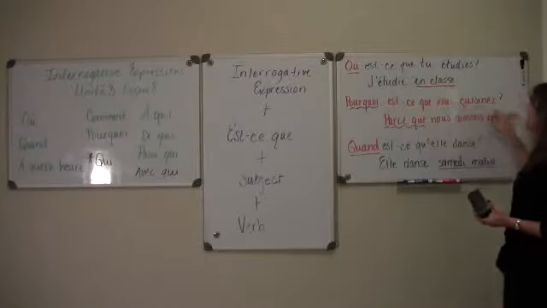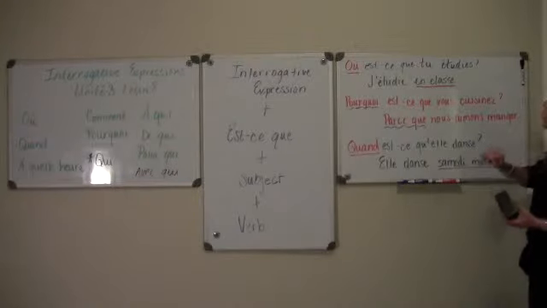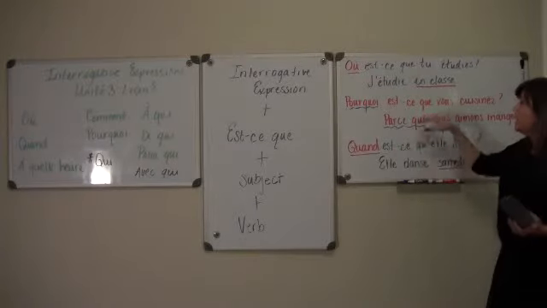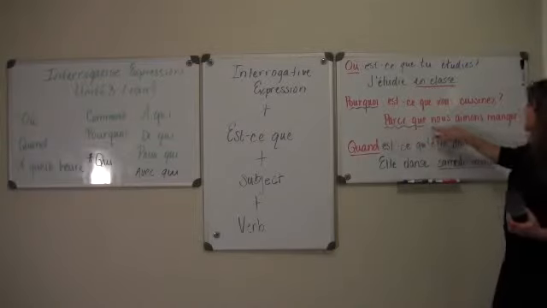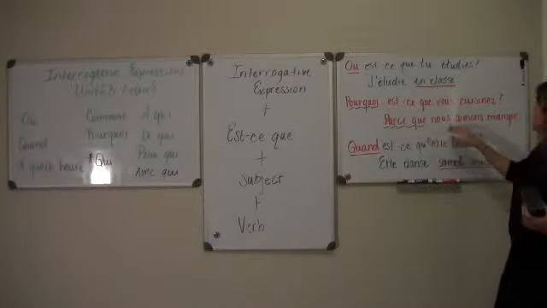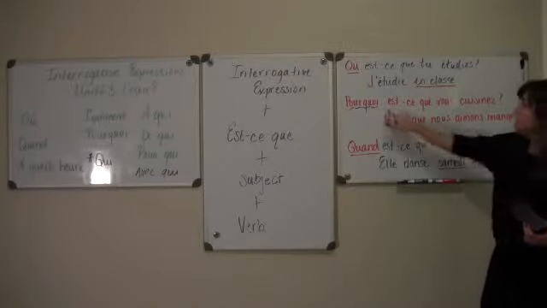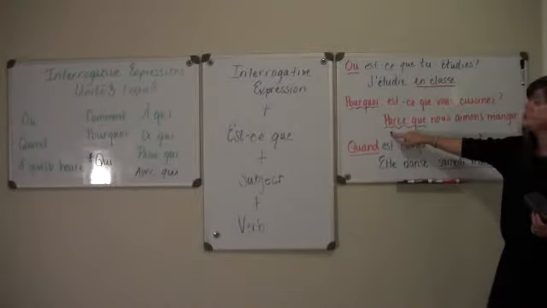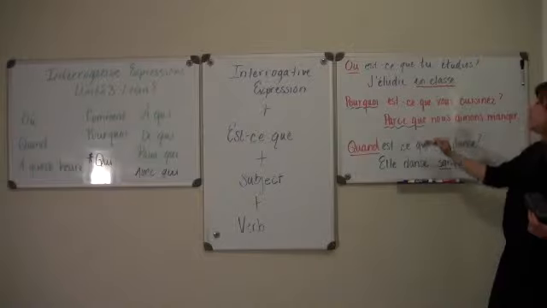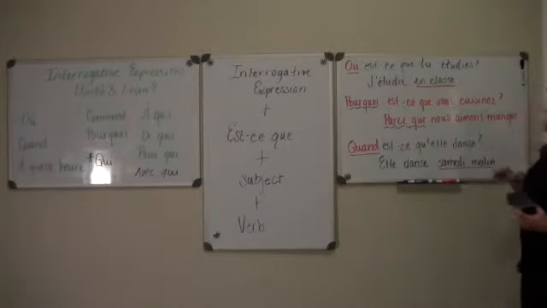Pourquoi est-ce que vous cuisinez? Why do you cook? You in here I'm using as a group, and we're going to talk about this a little bit. Parce que nous aimons manger, because we like to eat. If I have a pourquoi question, I'm going to have some parce que. Because is going to be part of my response.